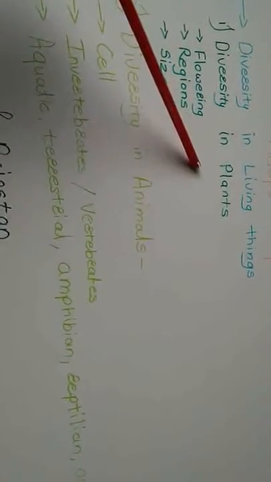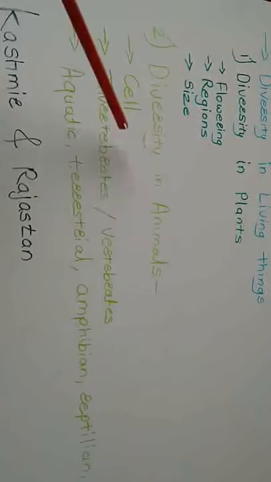From that, we will basically categorize this into only 2 parts. First is diversity in plants. In this we will cover all the plant categories and how they differ from each other. Then diversity in animals, how the animal diversity is there, that we are going to learn. Okay, now we will start with our first point, diversity in plants.